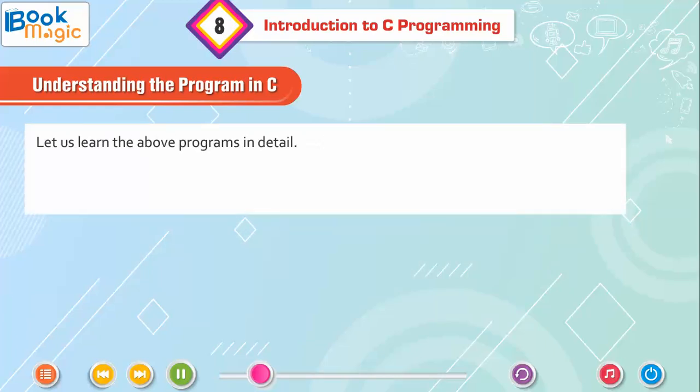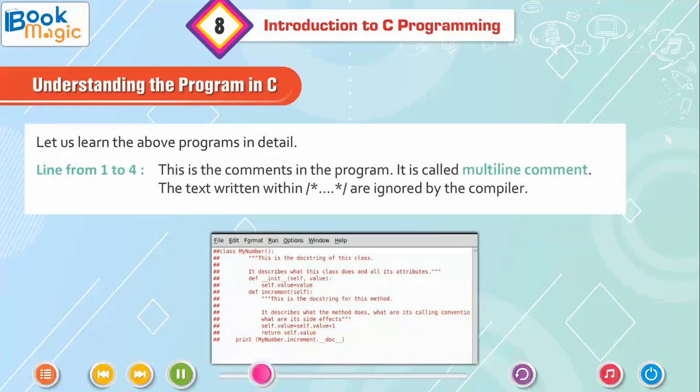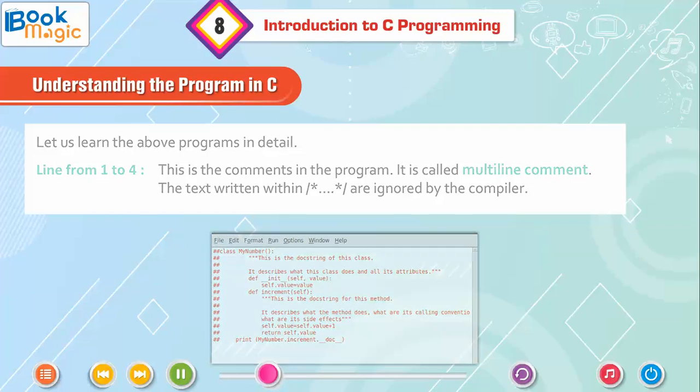Let us learn the above program in detail. Lines 1 to 4 are the comments in the program. This is called a multi-line comment. The text written within /* and */ is ignored by the compiler.